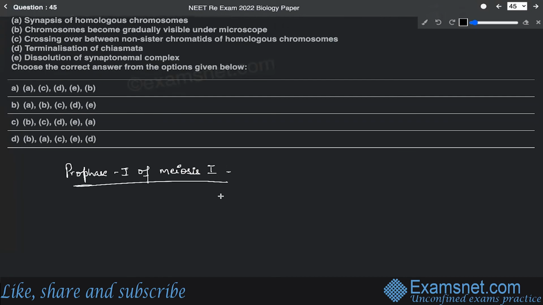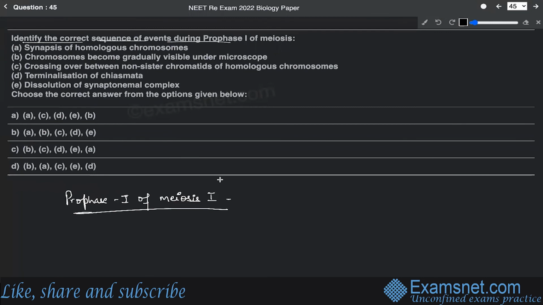All right, so it's prophase 1 of meiosis 1 actually. In this process, the very first event will be the visibility of the chromosomes as they start condensing themselves. So option B will be the very first one. That means the chromosomes become gradually visible under the microscope, and this occurs during leptotene. So the very first stage is B1.